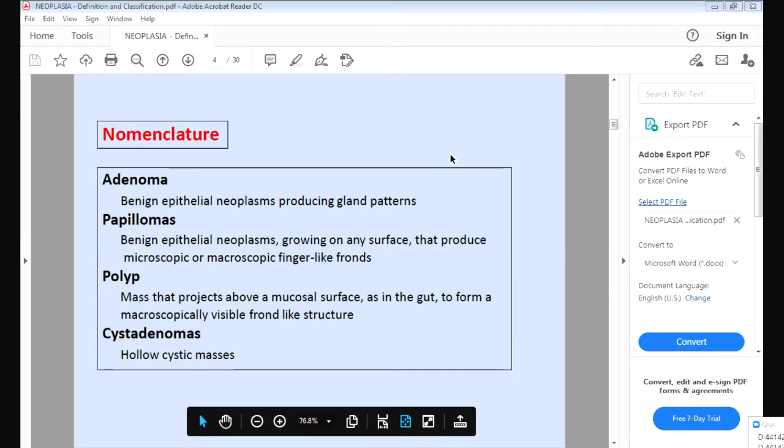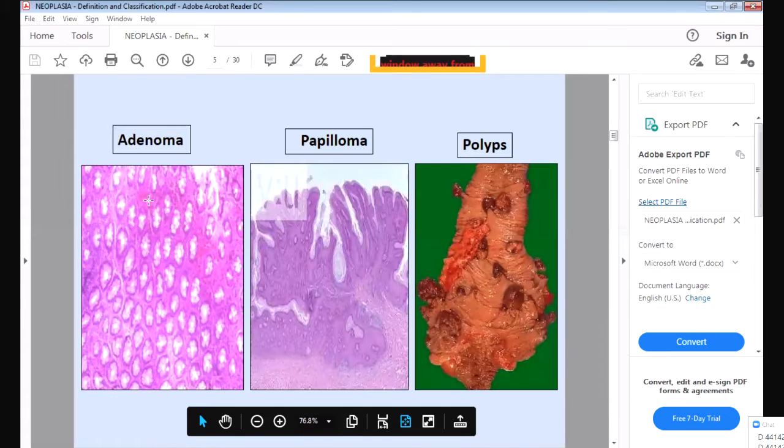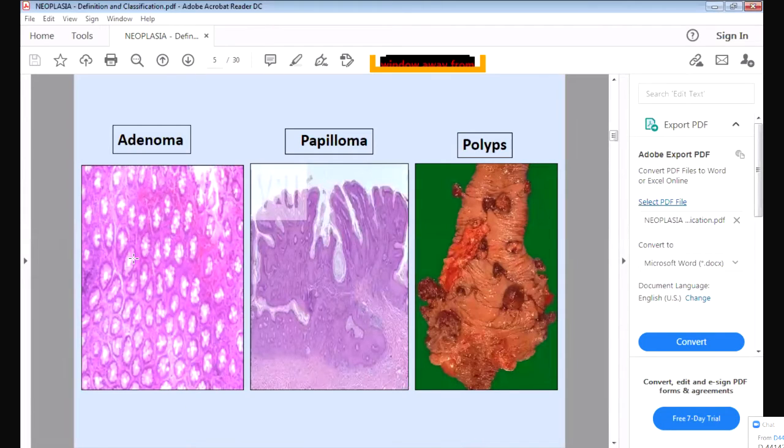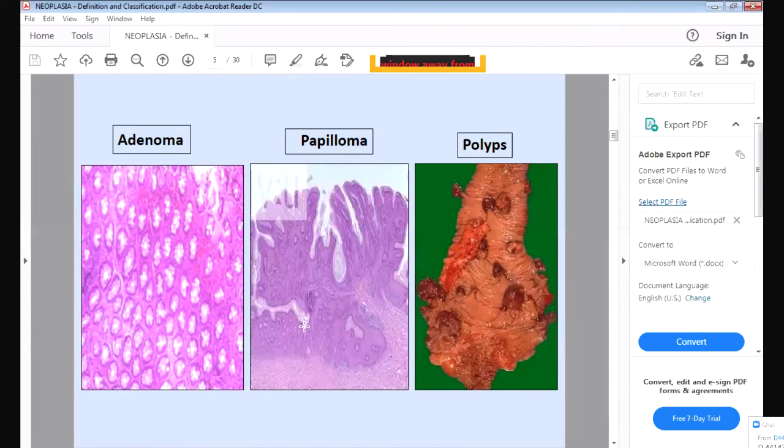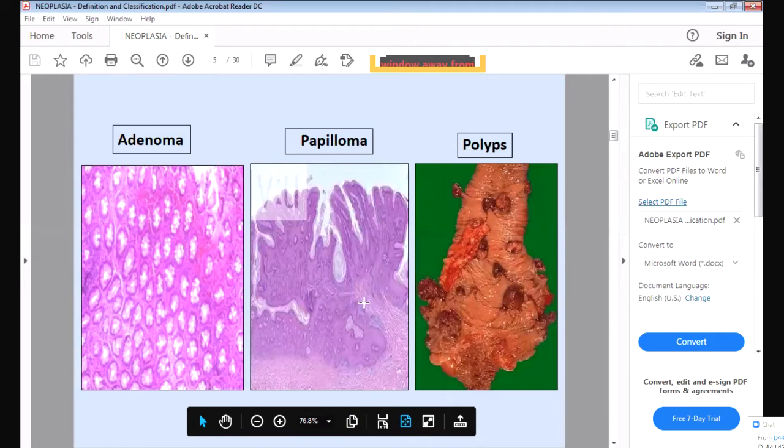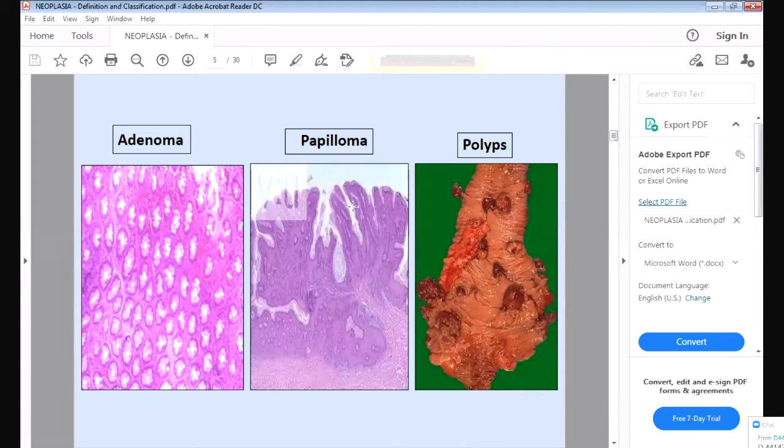You can see this picture, then you will understand better. This is an adenoma. A lot of glands are proliferating. These round circular structures are glands. So when a tumor arises from the glands and a lot of glands are multiplying, it is called an adenoma. When the neoplasia is developing and producing finger-like projections, like tall, thin processes, it is called a papilloma.